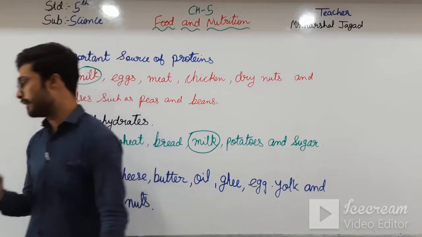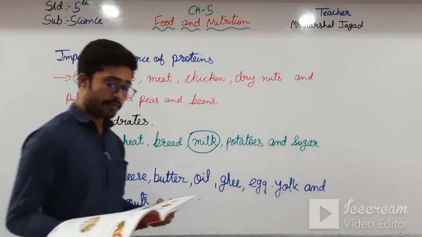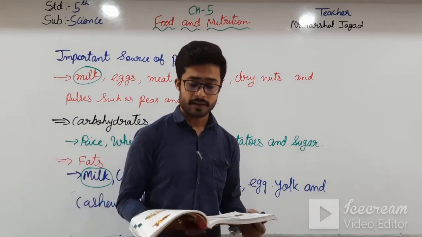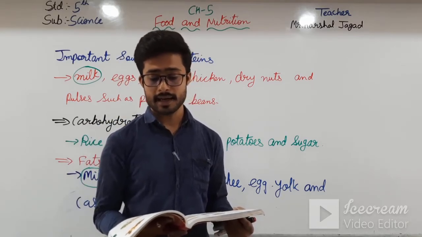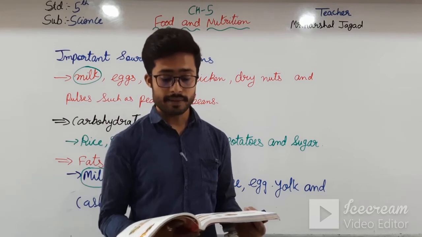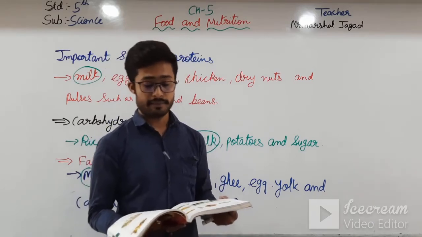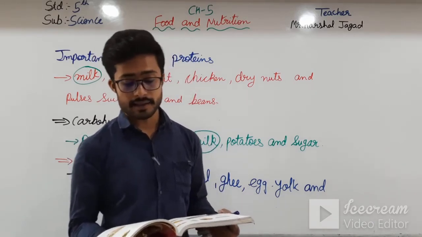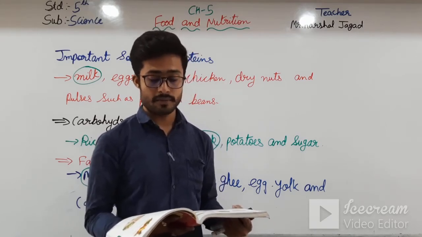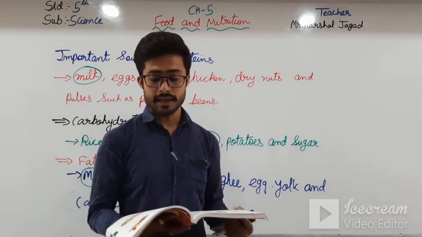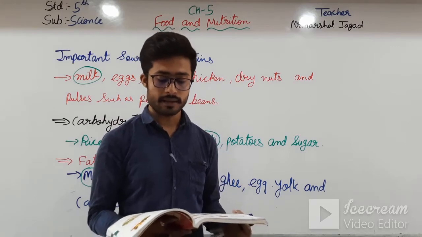And then comes vitamins. Vitamins are protective foods. They protect us from various diseases. There are many kinds of vitamins such as A, B1, B2, B6, B12, C, D, E and K. Most vitamins are found in fresh green leafy vegetables and fish liver oil. Most vitamins are water soluble, and vitamins A, D, E and K are fat soluble. Lack of vitamins may slow down proper growth in children.